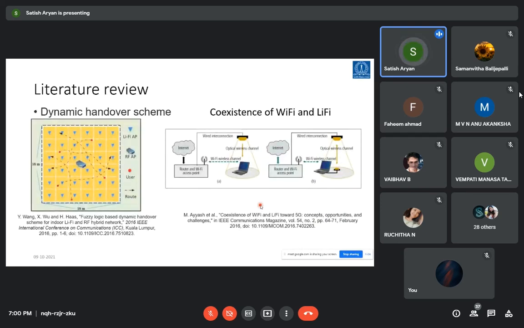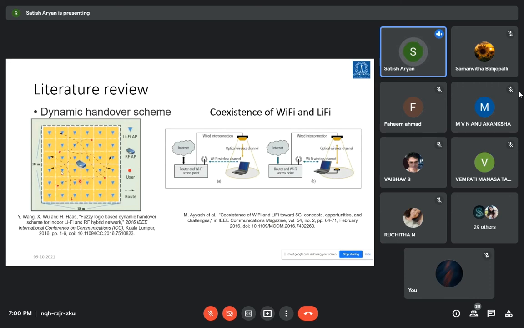So I'll just go through the simple literature in the field of RF VLC coexistence. Now you may be very clear, like whether it is VLC in future or RF in future. I strongly agree that it's a coexistence or the hybrid kind of network architecture to come up in any of the upcoming technologies.